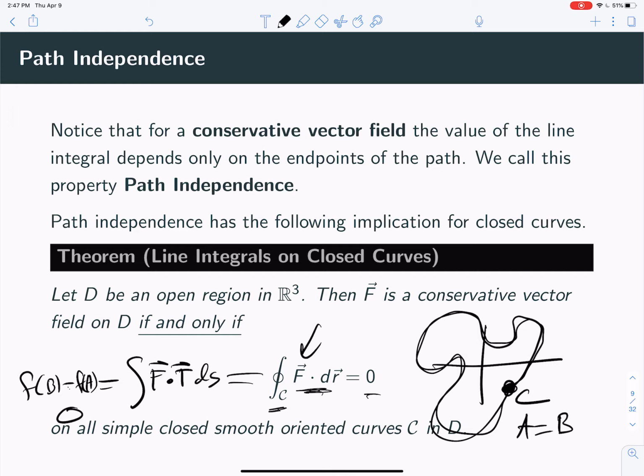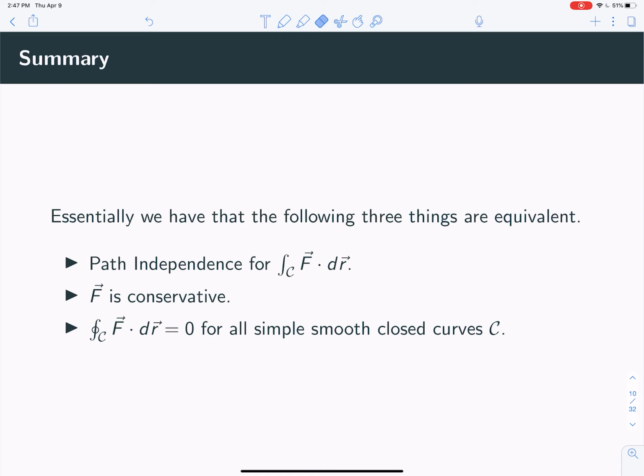It goes the other way. If you can show that the line integral for that vector field for every single possible closed path in that region is 0, then it must be a conservative vector field. We're going to tend to use the first direction, but it is sort of an interesting little mathematical observation that it works both ways. All right. So there's actually 3 equivalent things.